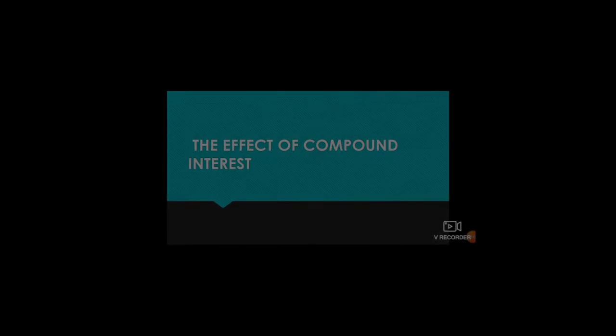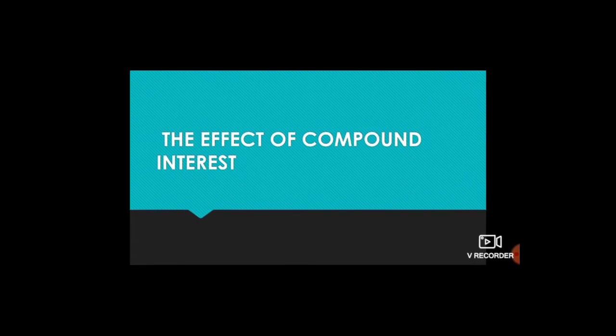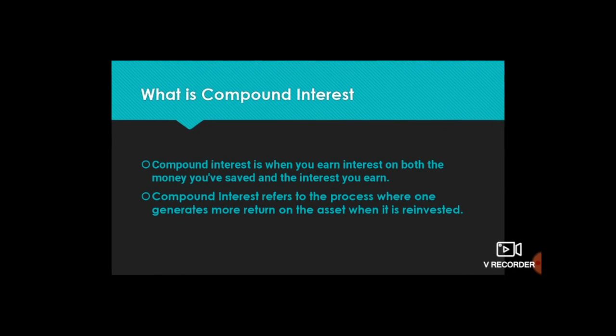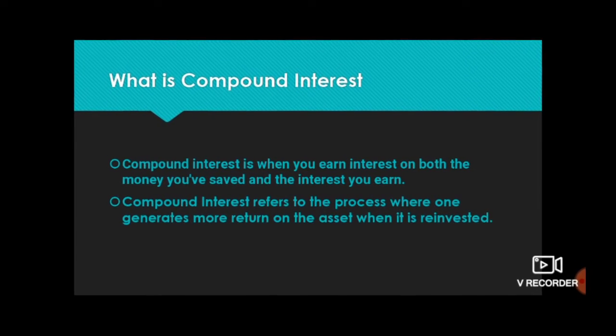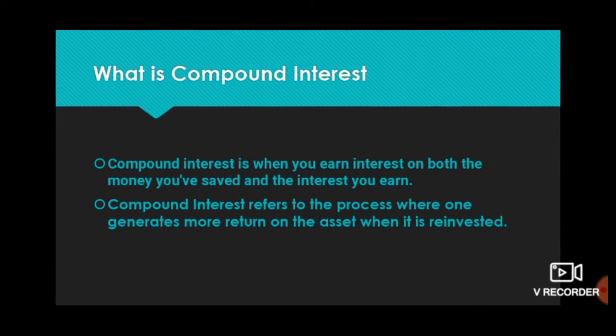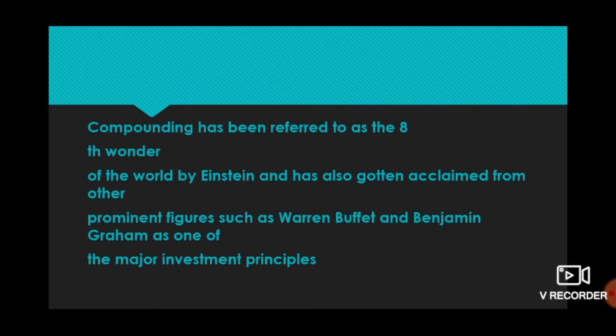Today, our topic is about the effect of compound interest. So, what is compound interest? Compound interest is when you earn interest on both the money you save and the interest you earn. Compound interest refers to the process where one generates more return on the asset when it is reinvested. So, in short, compound interest is the interest you earn from your own interest.